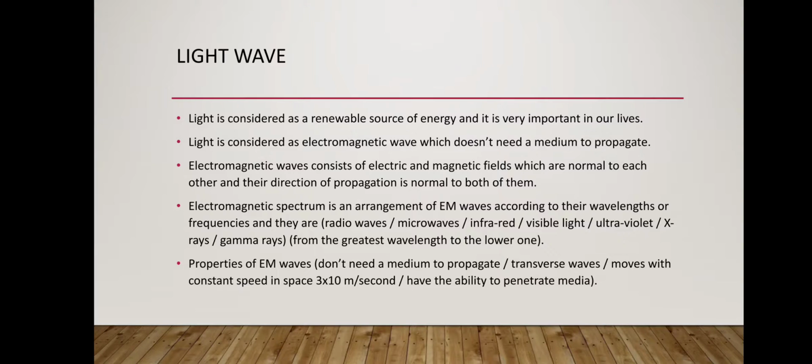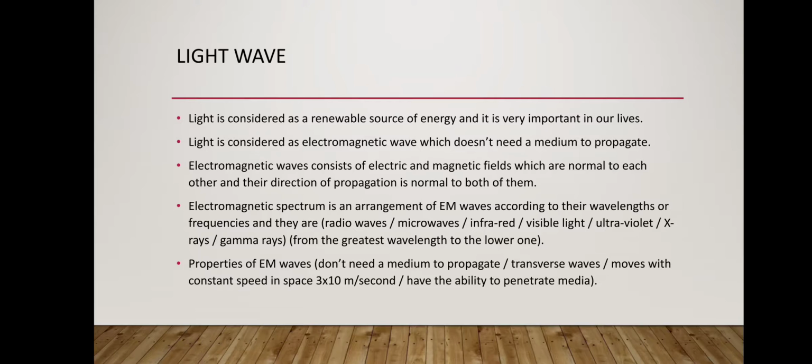So, what's meant by wave? I told you before that a wave is a disturbance that propagates energy along the direction of propagation. Today we are going to talk about a type of wave called the electromagnetic wave, concentrating on light. Light is the most important renewable source for us, as it helps plants in the photosynthesis process. It gives us heat. It gives us the most important renewable resource of energy in our daily life.